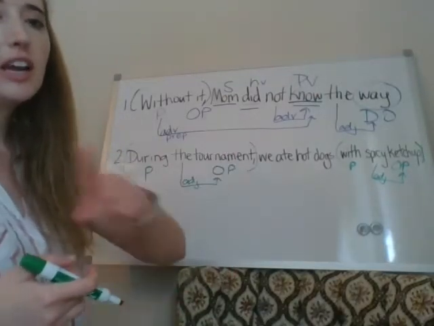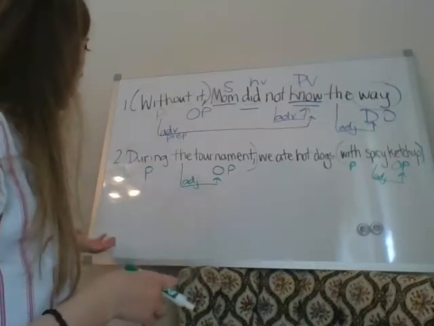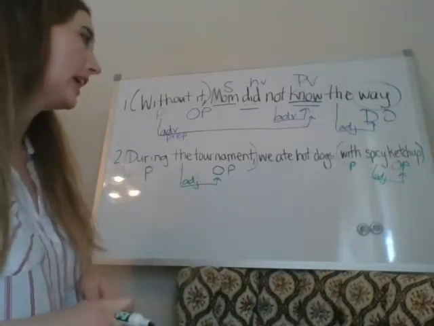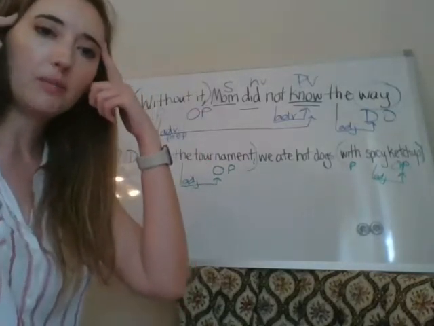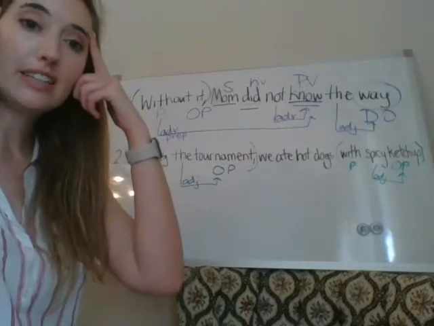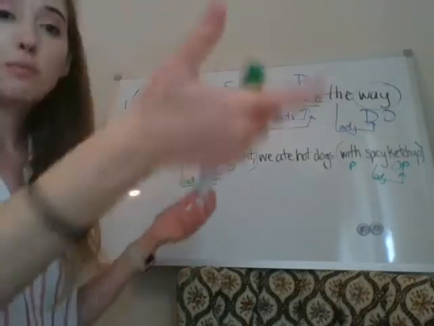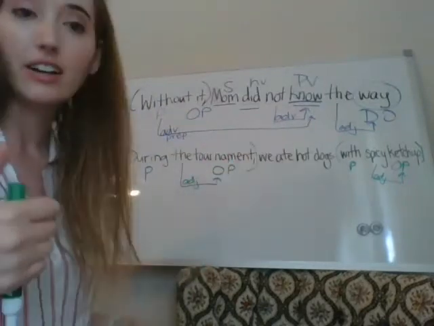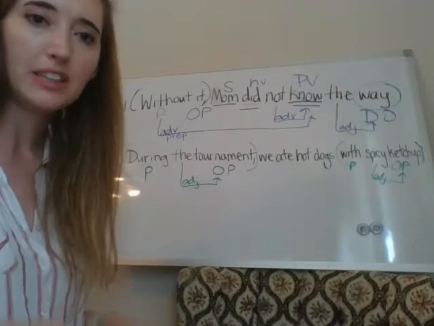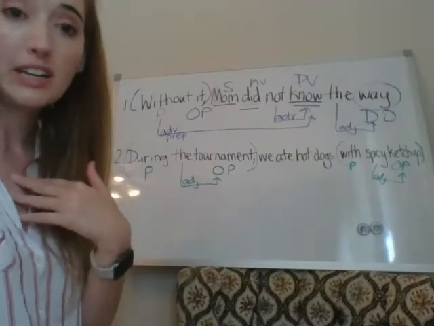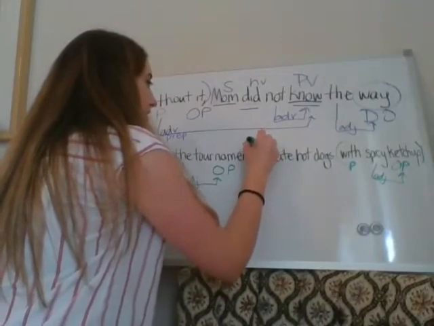Let's read the whole thing again as we identify other parts of the sentence now. During the tournament, we ate hot dogs with spicy ketchup. This is a sentence and it is declarative. Stop for a second and picture what's happening to find the subject. During the tournament, we ate hot dogs with spicy ketchup. Who or what is doing something in this sentence? We. So we is the subject because it is what the sentence is about.